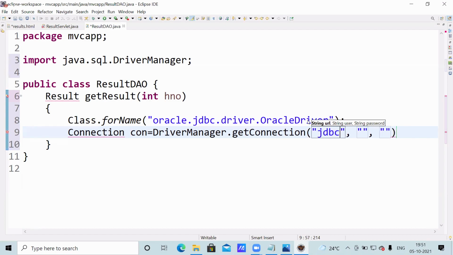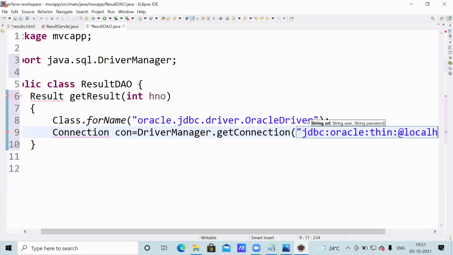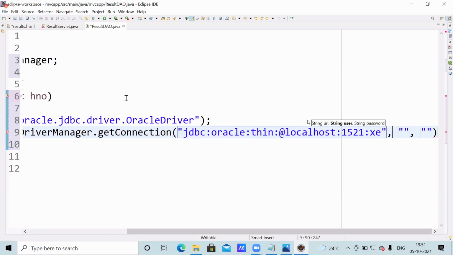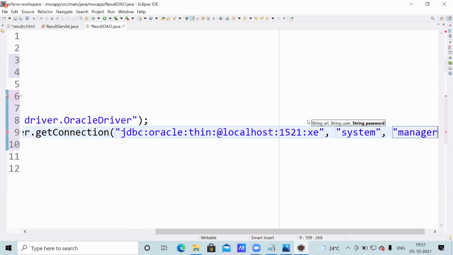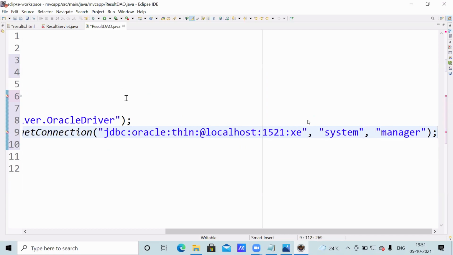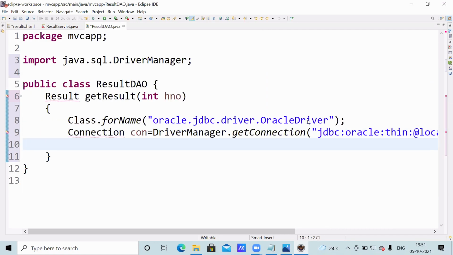URL: jdbc:oracle:thin:@localhost:1521:XE. Username system, password manager. Okay, like this connection establishment. Now the driver class is loaded and connection established.